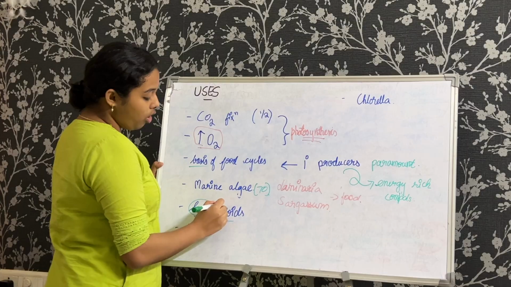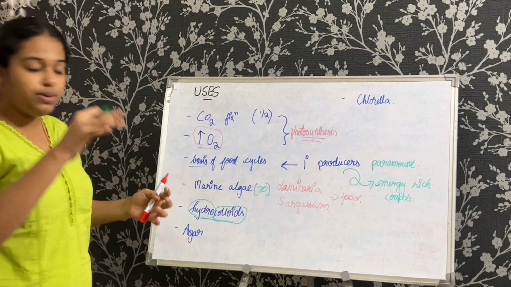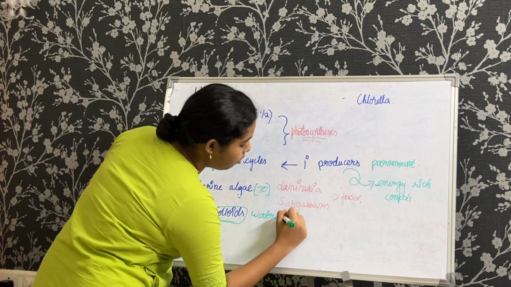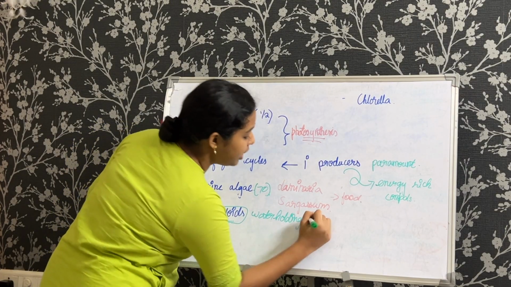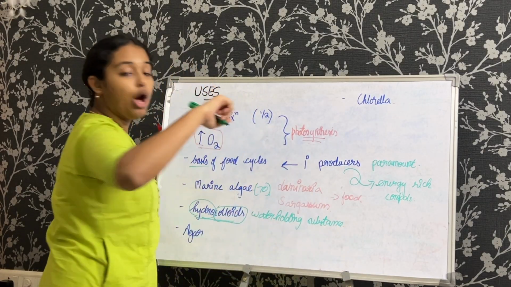Hydro, water. Colloid is something that has a suspension in it. It's like a liquid with a suspension. So this is used to explain the term water holding substance. Okay, so why have they mentioned this here? Because there are some examples of brown and red algae.